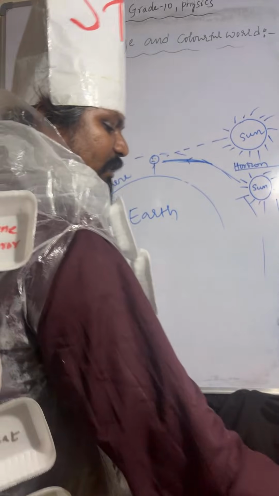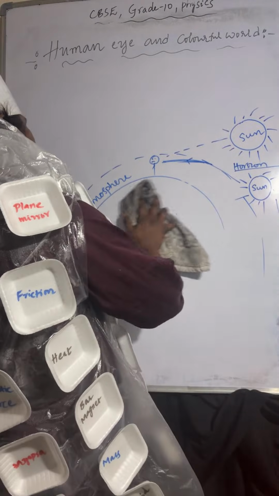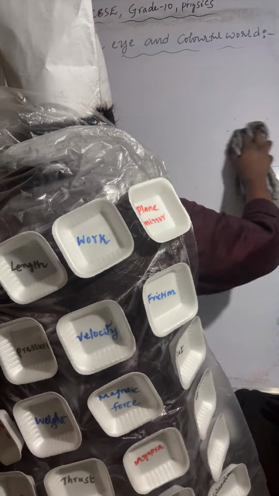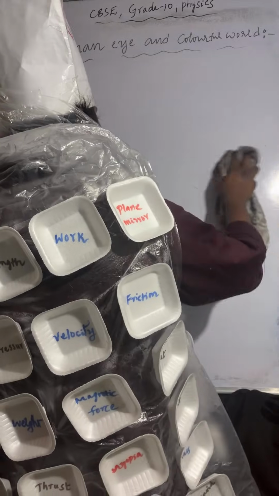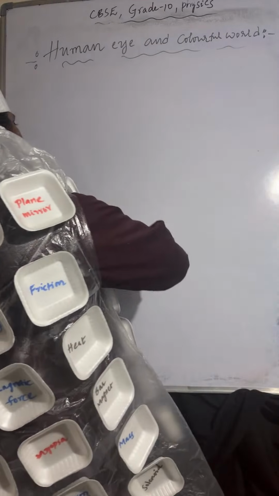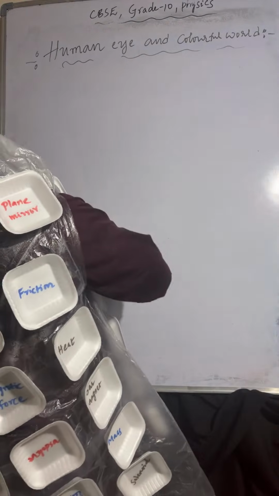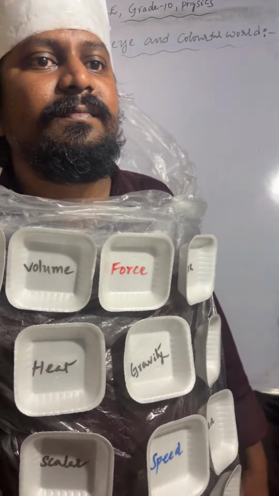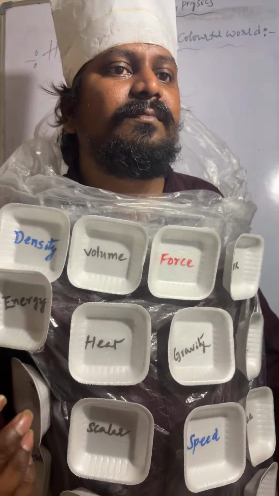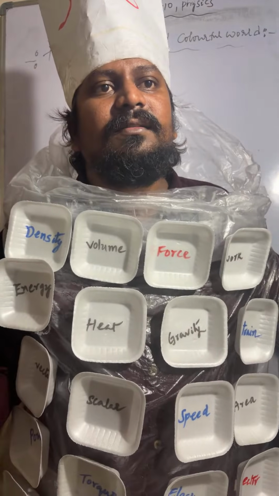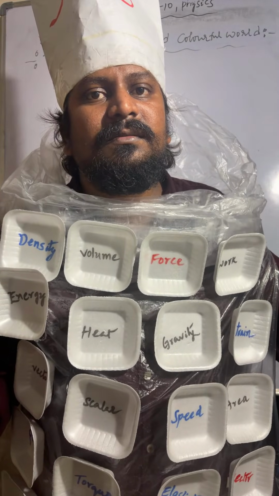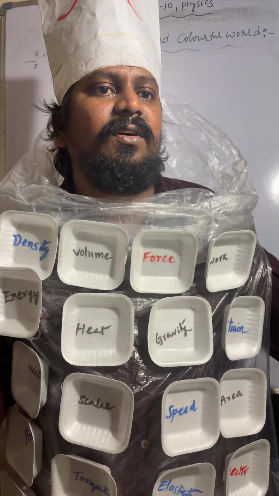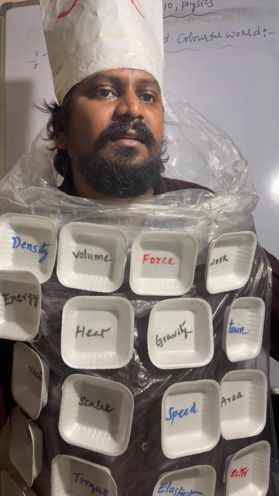So twinkling of stars is due to atmospheric refraction. Sir, why do stars twinkle? Why do planets not twinkle? Planets are extended sources of light, so at one place it is dark and at another place it is bright. The total effect will be nullified. That's why planets do not twinkle. Next we will discuss scattering of light.